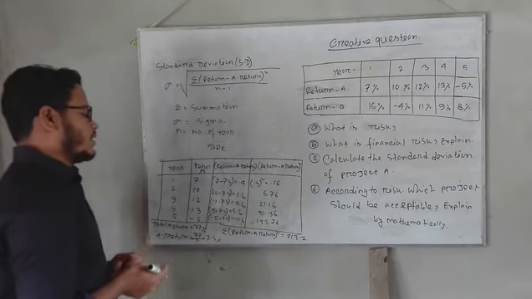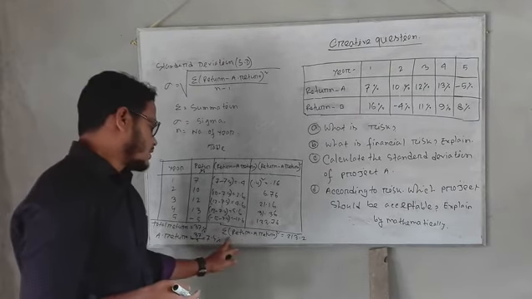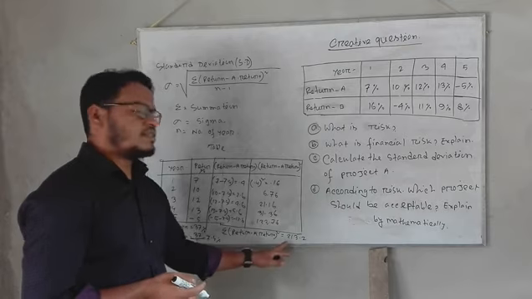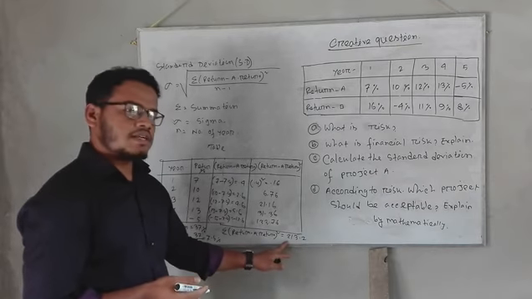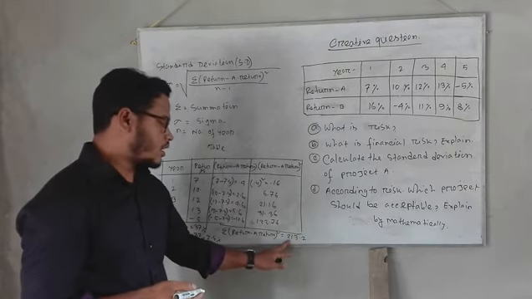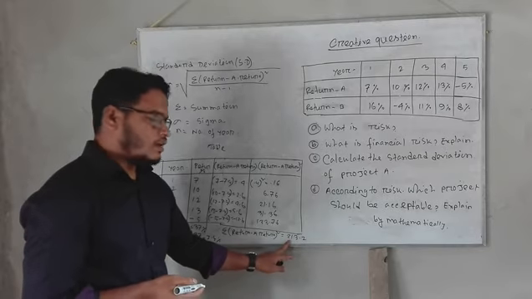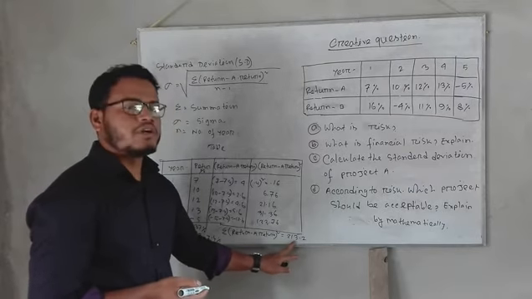So dear students, I have found the summation of return minus average return, whole squared, equal to 213.2.